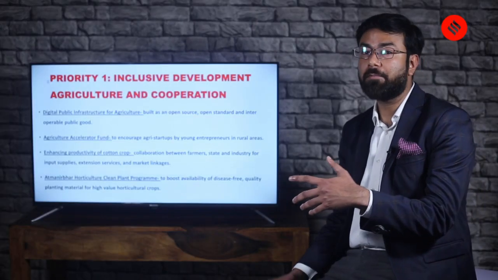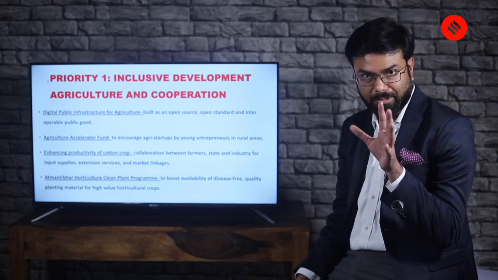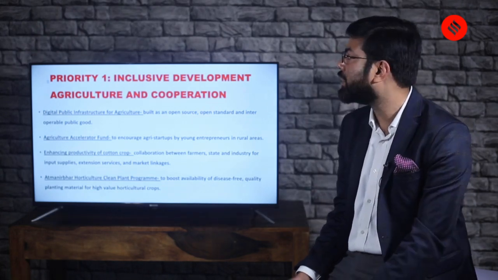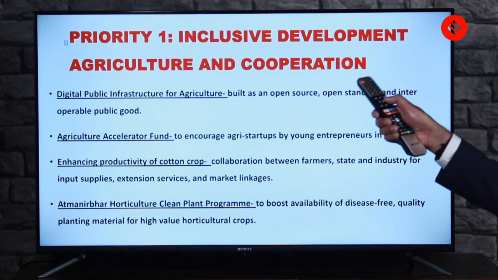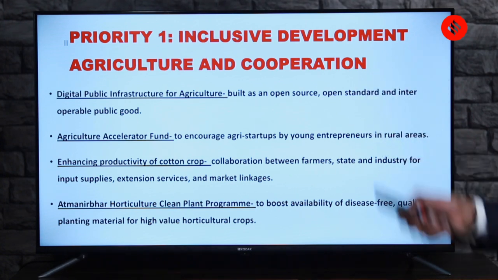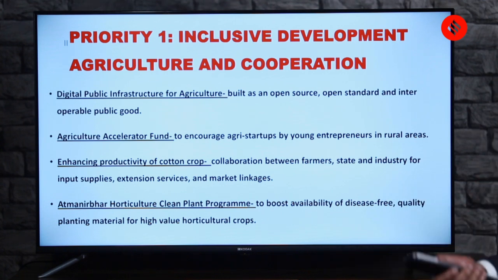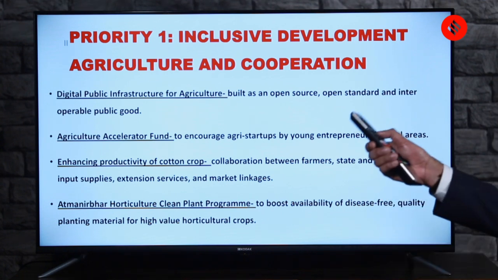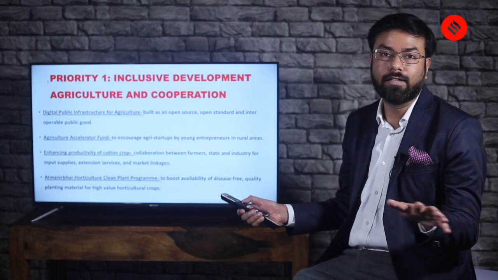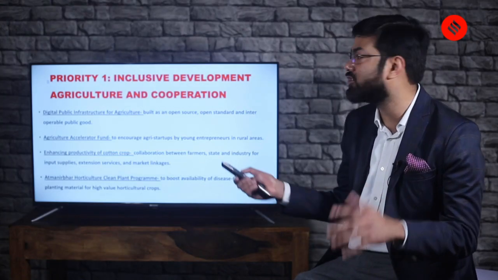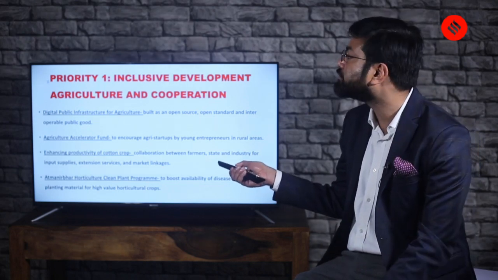So, as we were talking about in this particular slide, you have to just remember the keywords. What are these four keywords? The digital public infrastructure. Then, since there is infrastructure, there will be a fund, so the Agriculture Accelerator Fund. Then you have enhancing productivity of cotton crop. And then you have the Atmanirbhar Horticulture Clean Plant Program. Now that's not all in agriculture, because agriculture is something on which there is a lot in this budget document.